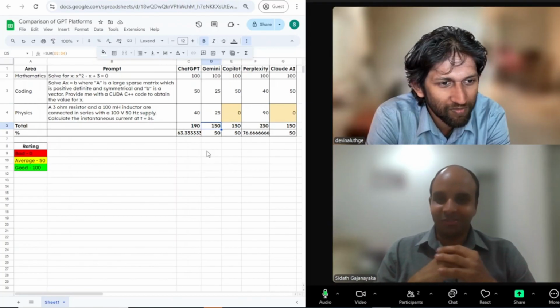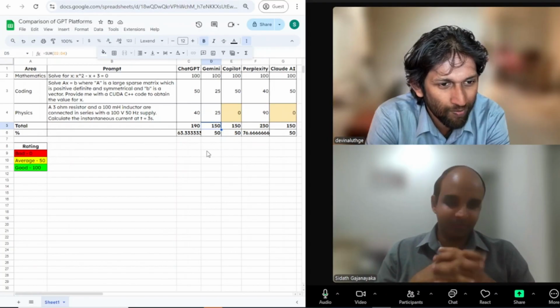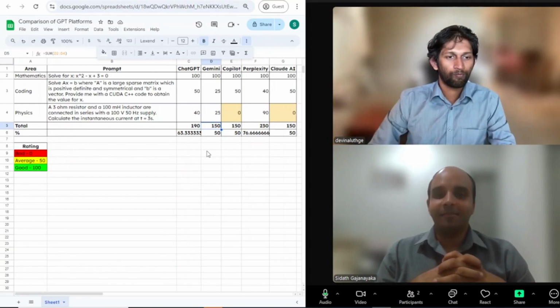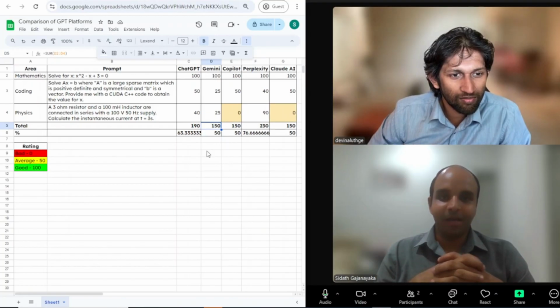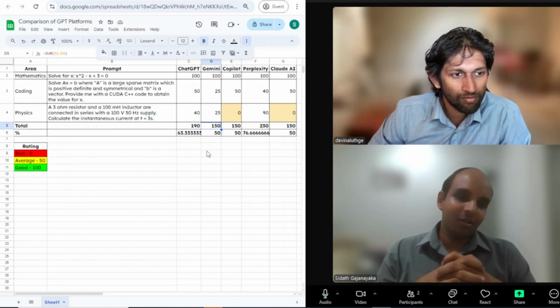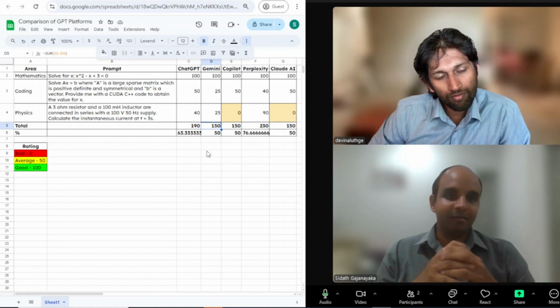So who is our winner? We have Perplexity as the clear winner, a very clear winner. And then we have ChatGPT, of course, close. And the other three are all the same: Gemini, Copilot, and Claude AI. And out of these, based on how we saw the representations and all of that, I think Perplexity did pretty well in representing mathematical formulas and so forth.